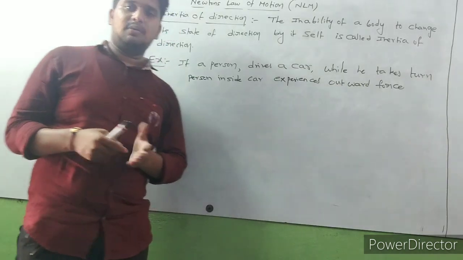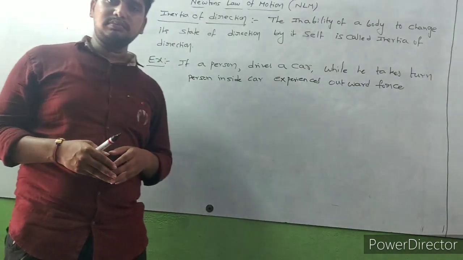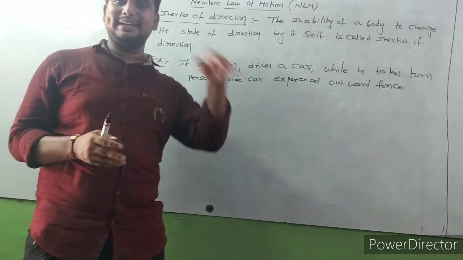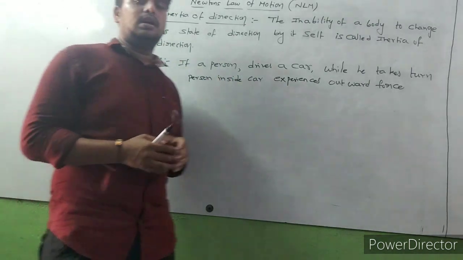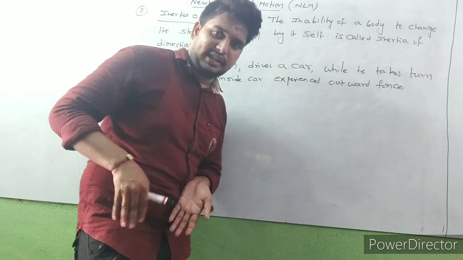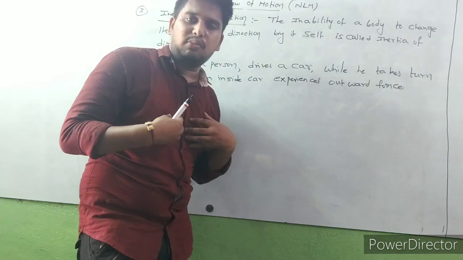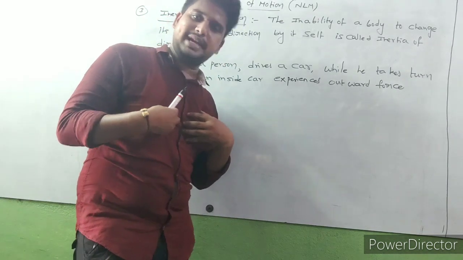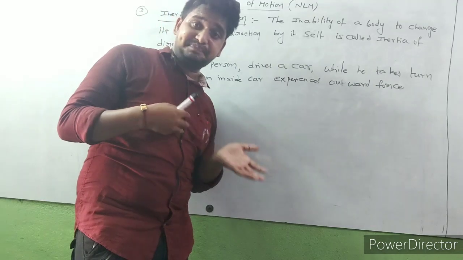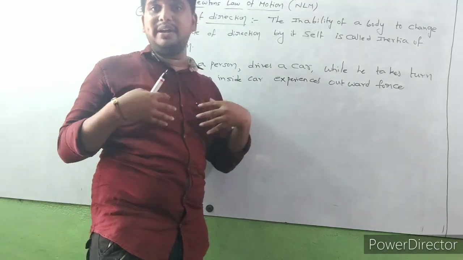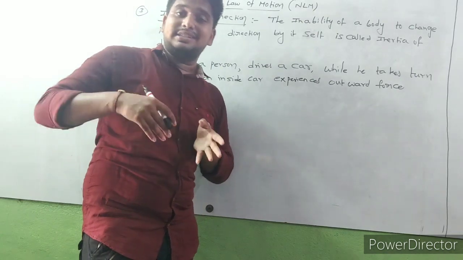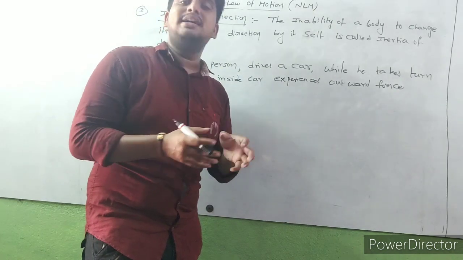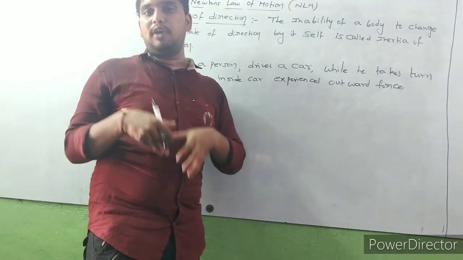While taking turns, we are not able to quickly change direction. If we are moving in a straight line, our body always wants to keep moving in a straight line, and if we are moving in a curved manner, our body wants to stay in a curved path. So when it suddenly takes a turn, it experiences some outward force.